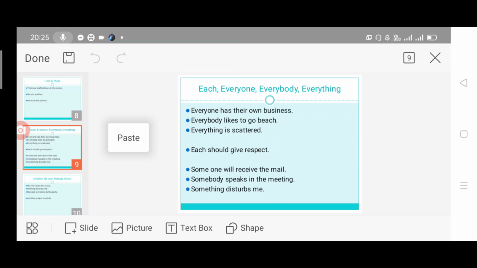Each should give respect. Someone will receive the mail. Somebody speaks. Something disturbs. Everything is scattered. Everybody likes. Everyone has. So all these words will take only the singular form. Everyone has their own business. Everybody likes to go to the beach. Everything is scattered. Each one should give respect. Someone will receive the mail. Somebody speaks in the meeting. Something disturbs me.